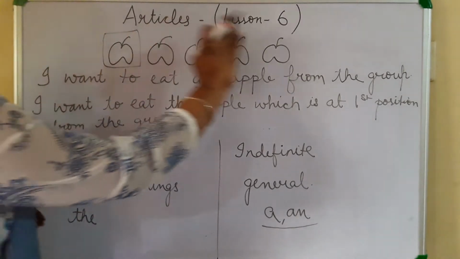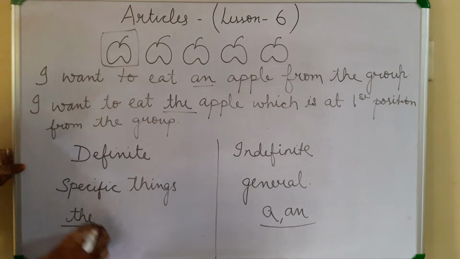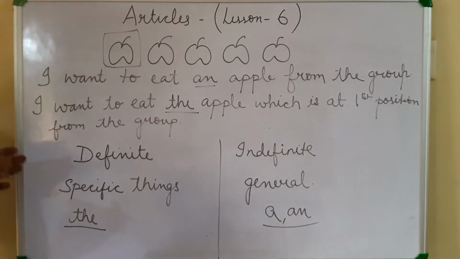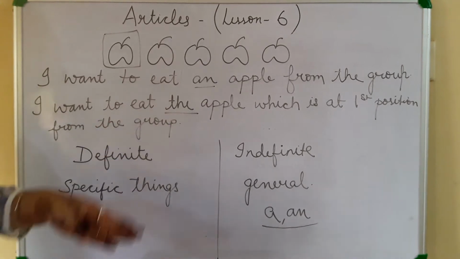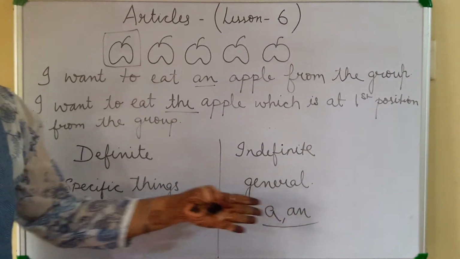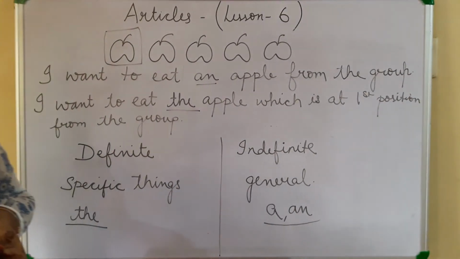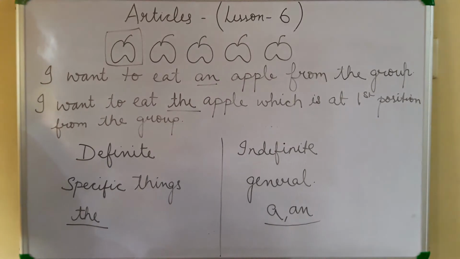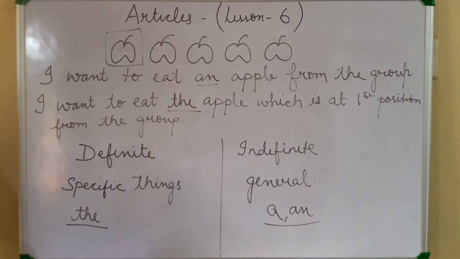You're not talking about apples in general. So for specific things we use the. For things you are talking about in general, you use a or an. Now we'll learn where to use a and where to use an, and then the rules of using the in sentences. I hope this is clear.